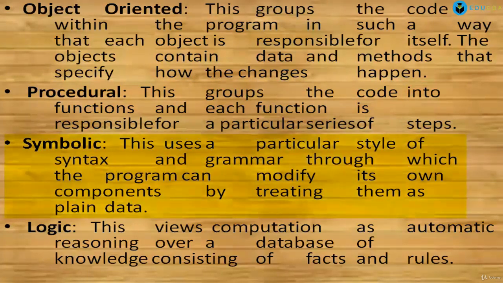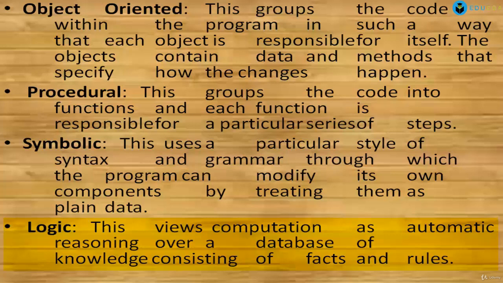Next is symbolic. This uses a particular style of syntax and grammar through which the program can modify its own components by treating them as plain data. So in this paradigm, we are using a particular style of syntax and grammar and we are following that syntax throughout the program. Next is logic, which is our logic programming.